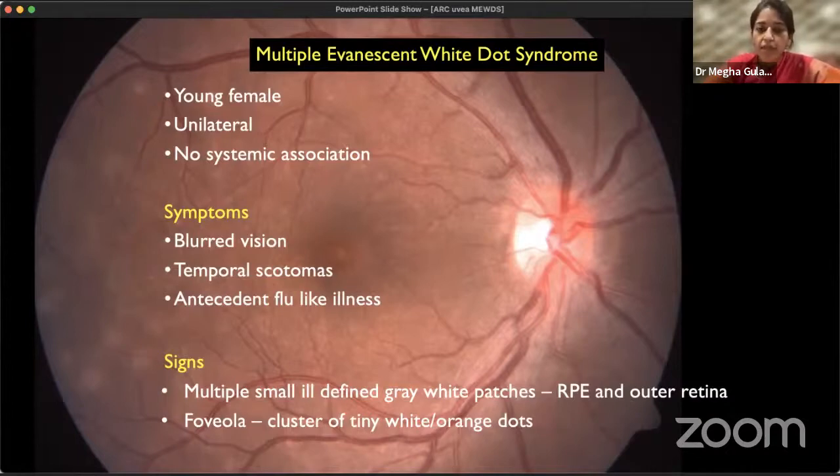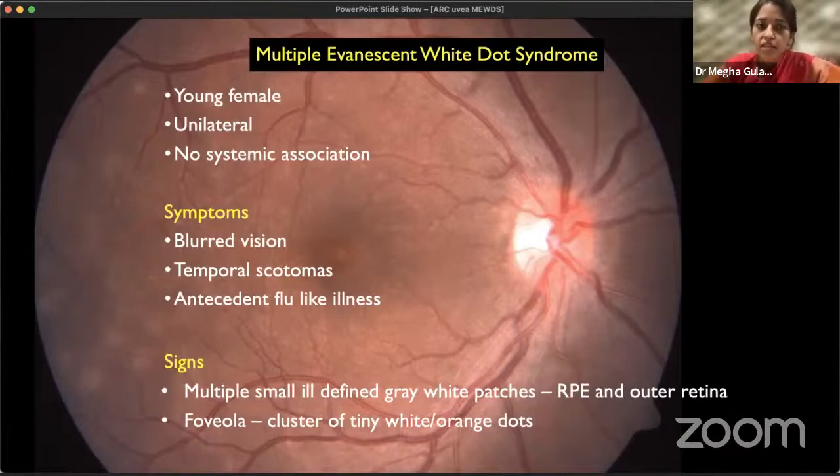Now, classically, on fundus examination, what will we see? There are multiple gray-white dot-like lesions at the posterior pole and mid-periphery, especially around the optic nerve head and macula. As well, at the fovea, you can see a granularity. So this is what it classically looks like.